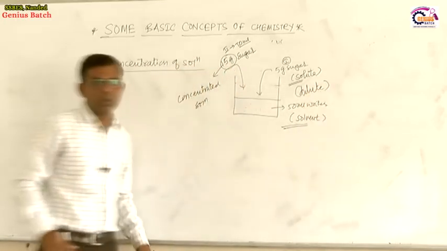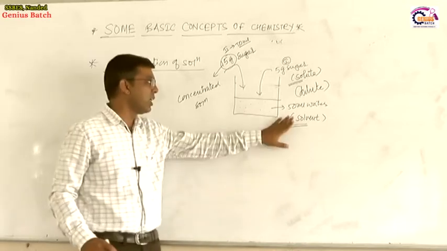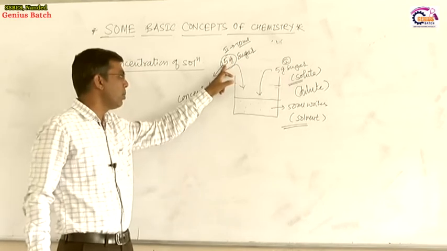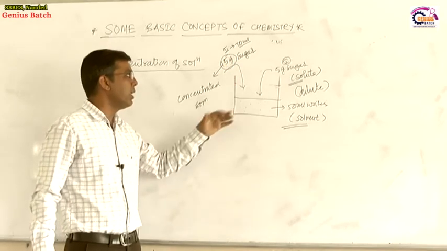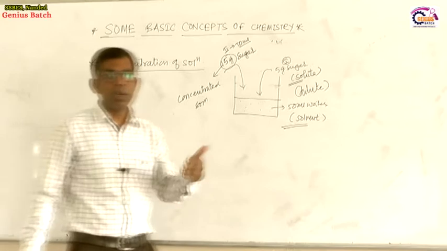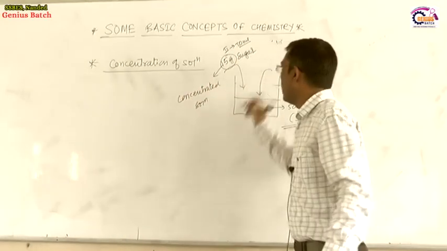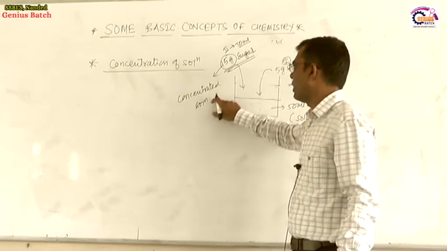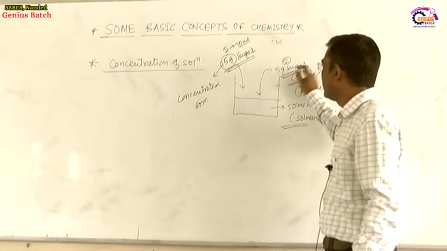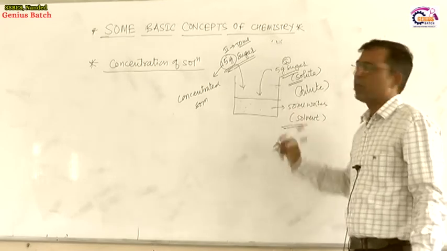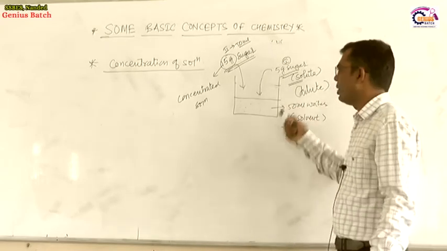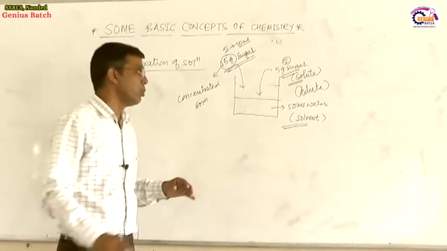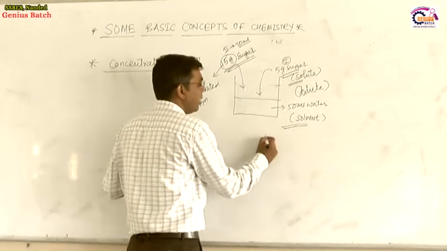Dilute solution means the solution which contains less quantity of sugar. Concentrated solution means the solution which contains more quantity of sugar, or solute. The more the amount of solute, the more concentrated the solution is. The less the amount of solute, the less concentrated, which means dilute, the solution is. But concentrated solution and dilute solution are relative terms.